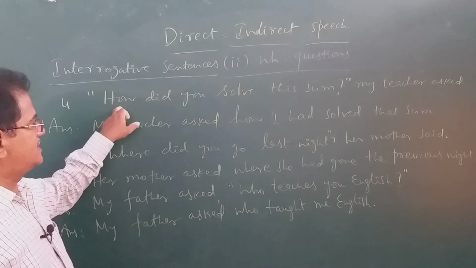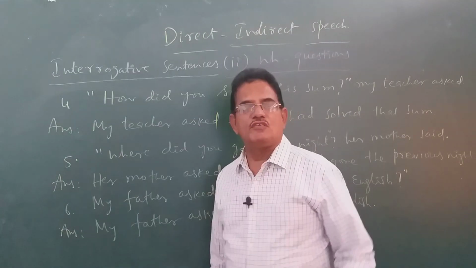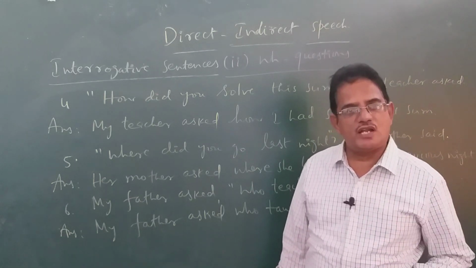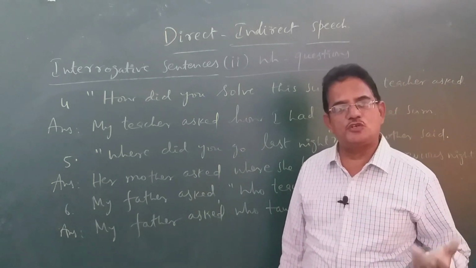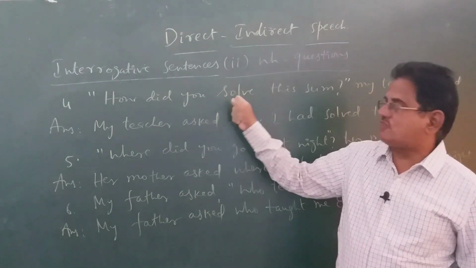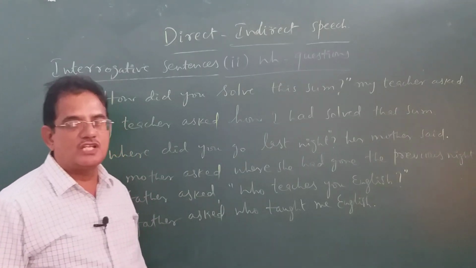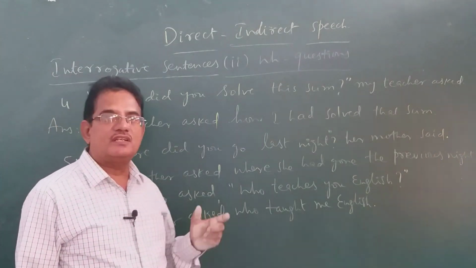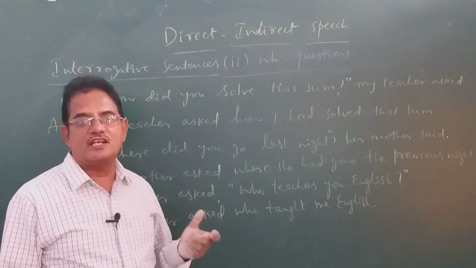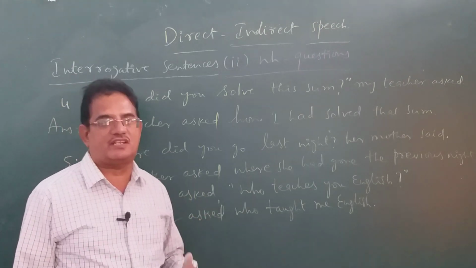Look at the next sentence. How did you solve this sum? So earlier we were changing present tense forms into their corresponding past tense forms when we changed that into reported speech. But in the direct speech sentence itself there is a past simple form here. How did you solve this problem? So that is a past simple. So in direct speech, if the sentence is in past simple, in indirect speech or reported speech, we should write that in the form of past perfect tense.